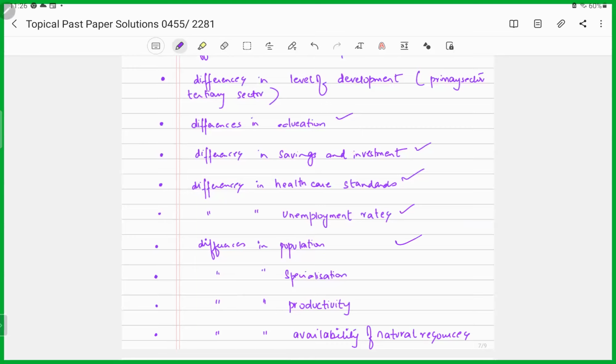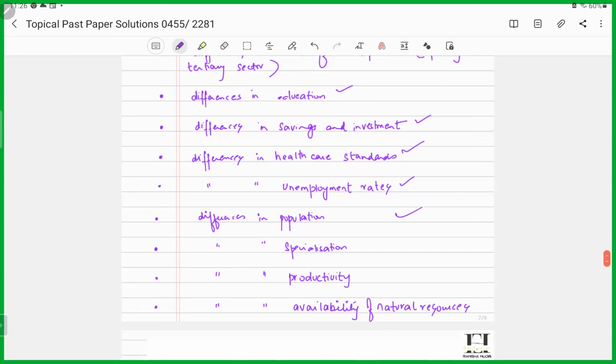Differences in population could be another reason. If more of your population is dependent, this means there would be a larger burden on the working population, right? So there will be lesser amount of people being employed, as a result, lesser contribution towards the production of goods and services, that would be yielding lesser incomes, earnings, right? A comparatively lesser living standard.